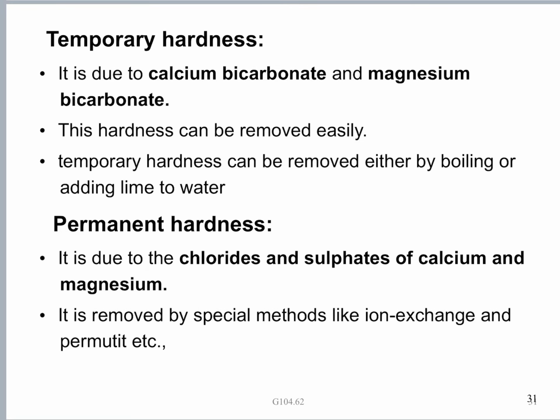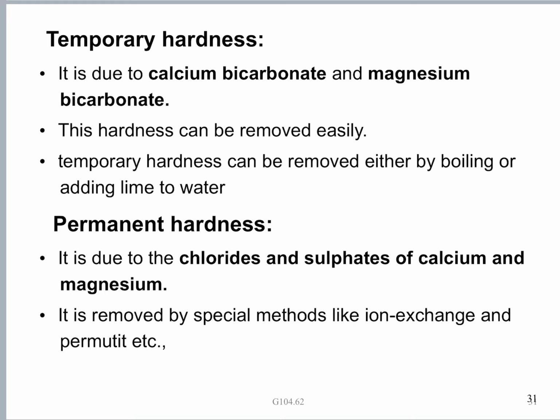Then we'll come to permanent hardness. So bicarbonates are taken care of. What are the other salts remaining in the water? The calcium sulfate and calcium chloride, likewise magnesium sulfate and magnesium chloride. So the permanent hardness is because of the presence of dissolved chlorides and sulfates of calcium and magnesium.